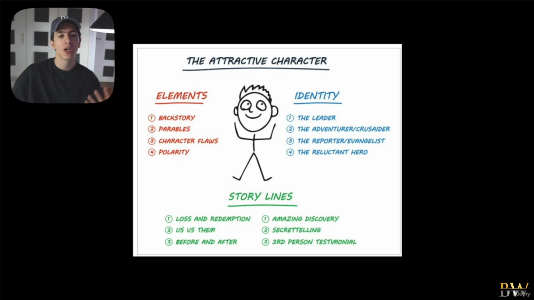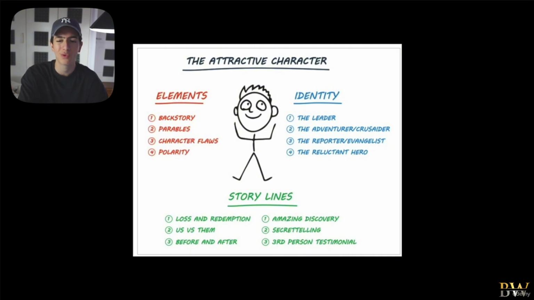Now, attractive characters have elements and identities: 4 elements, for example, and 4 identities, which we summarized in 3. The four elements of an attractive character are that they have a backstory, they speak with parables, they have flaws, and they create polarity. If you combine all of those four elements in one attractive character, as you can imagine, you have a very, very powerful attractive character that's going to drive a lot of attention to your offers and your content. And there are different identities for your target attractive character. We got the leader, the adventurer, and the reporter. Three different types of identities.